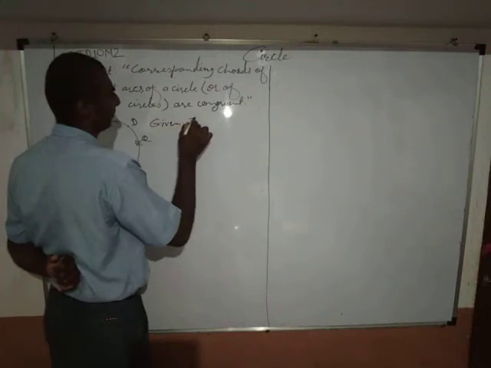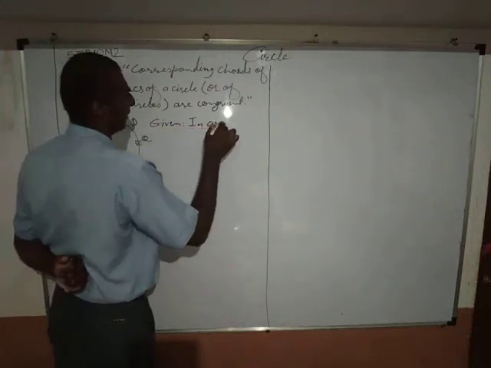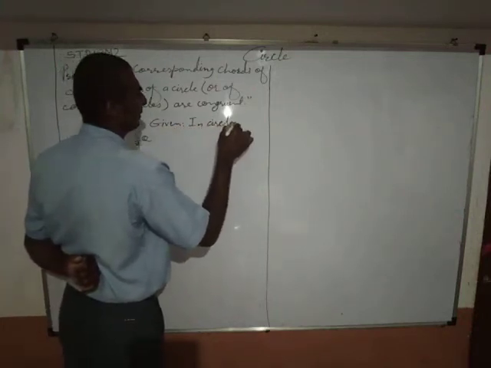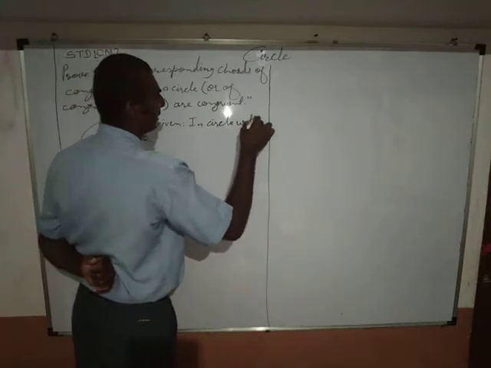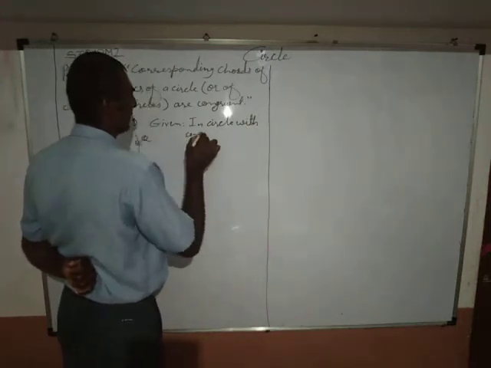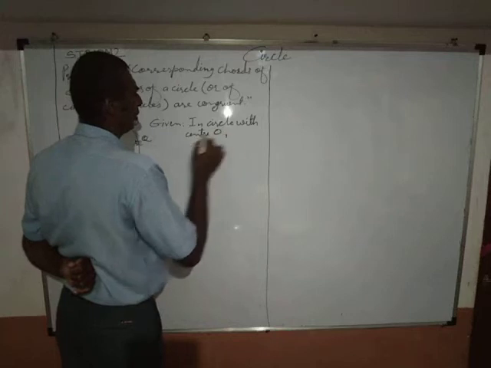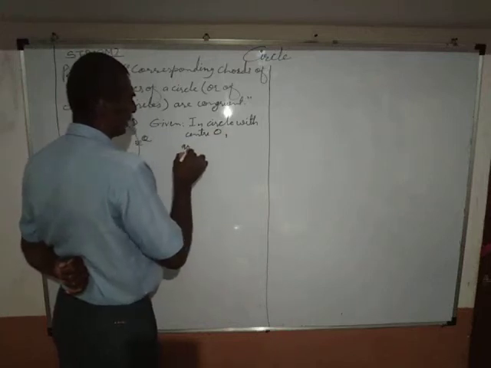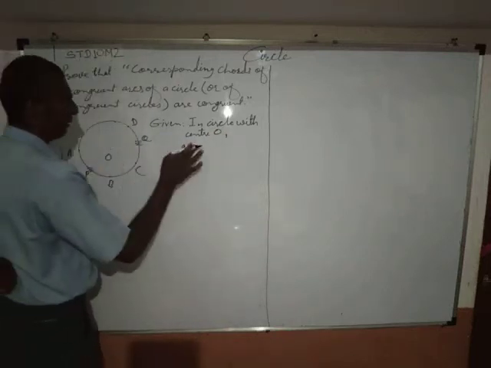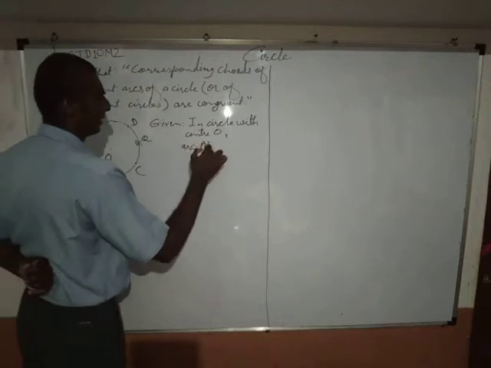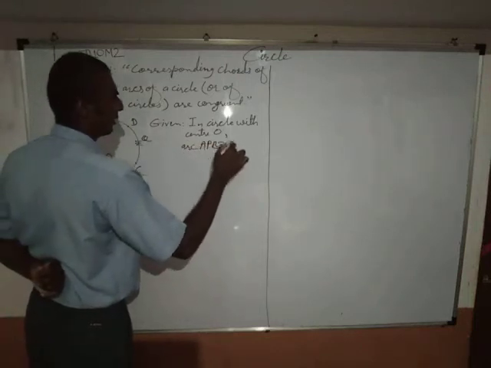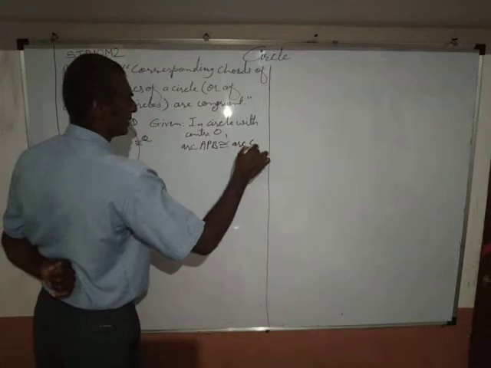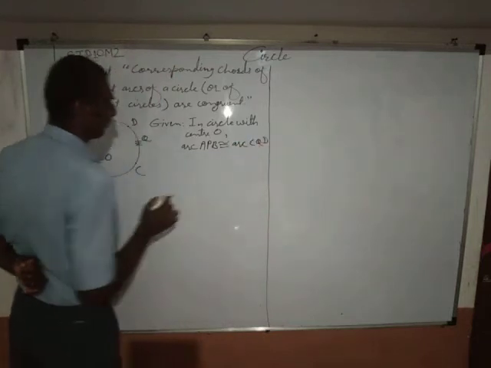Given: in circle with center O, arc APB is congruent with arc CQD.